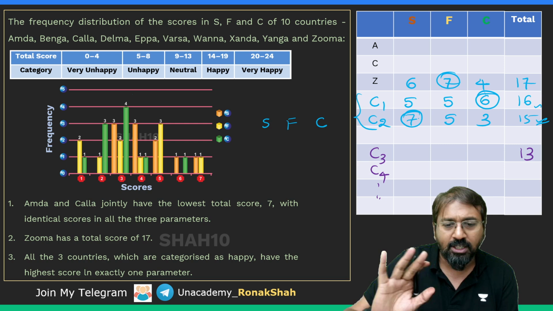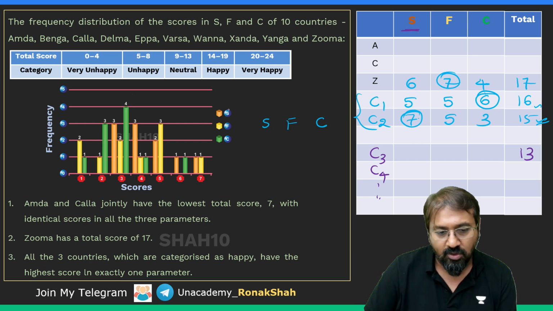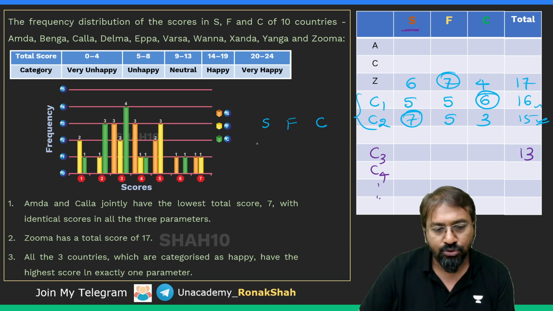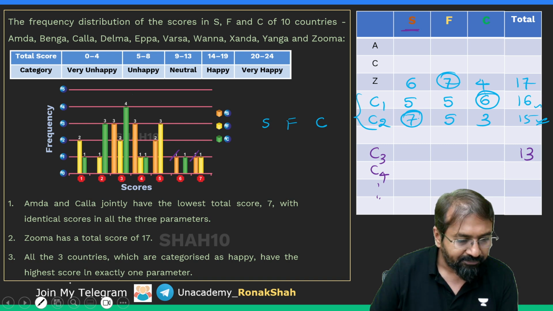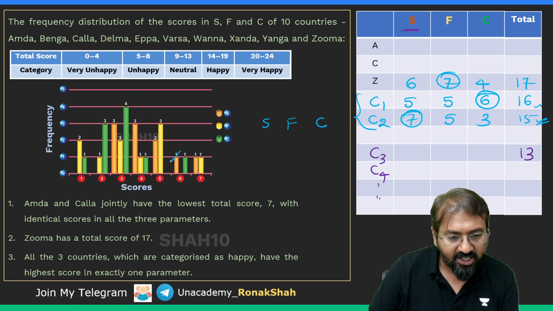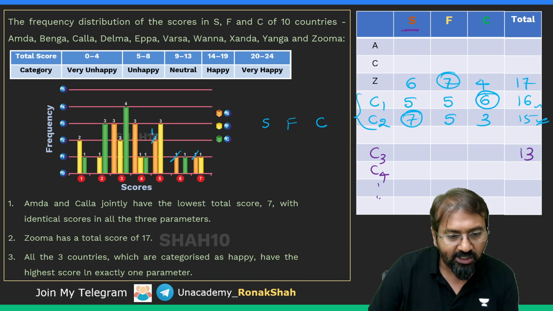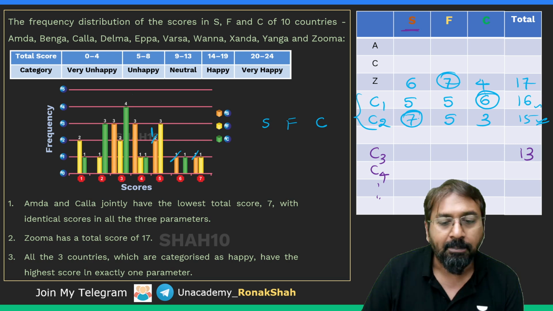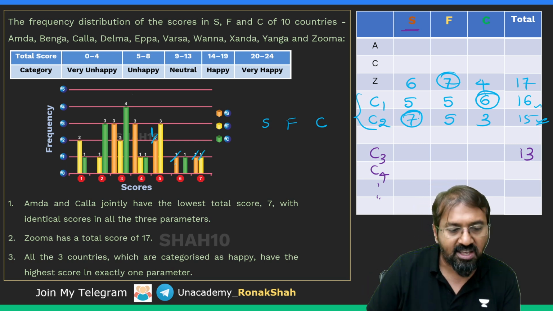For this one, whatever values we have used over here, let's strike them off. So in S, that is in orange color, we have used a 6, a 7, and a 5. So here only one 5 score is left for parameter S. Similarly in F, 7, 5, 5. I have used this 7 and two 5s. So only one 5 is left.